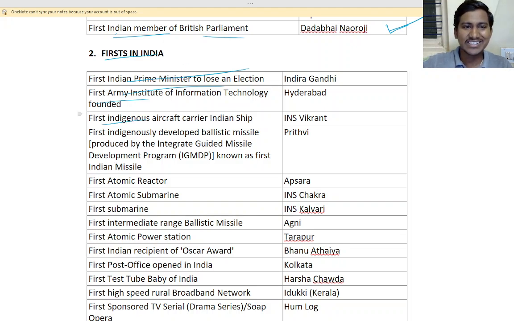First indigenous aircraft carrier is INS Vikrant. You may have seen that on the ship, aeroplanes will be there. That is fighter jets, right? So that is INS Vikrant. Okay. So first indigenous aircraft carrier is INS Vikrant. Remember this. First indigenously developed ballistic missile was Prithvi. Okay.